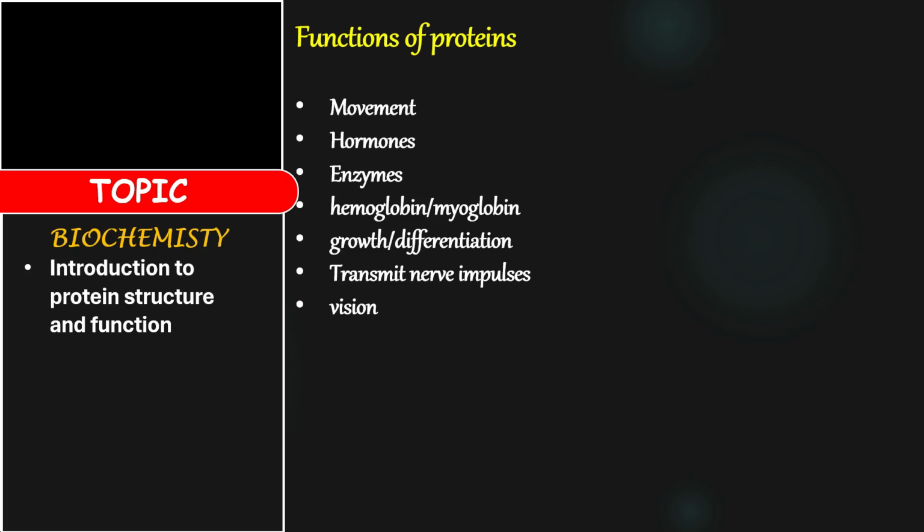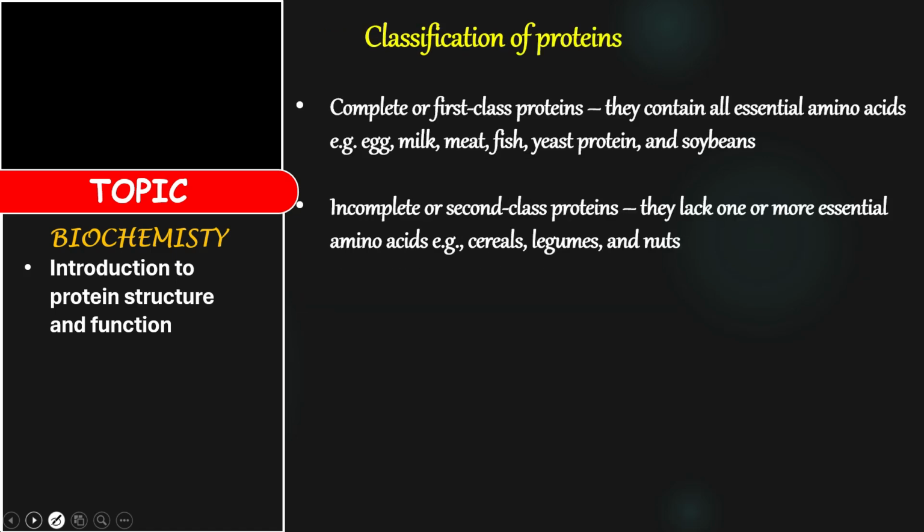Proteins help in growth and differentiation. Then the transmission of nerve impulses, like the neurotransmitters. There are neurotransmitters that are proteins. And then you have vision. All right, all these are some of the functions of protein. This is just something you can memorize, and then you reproduce it in the exam. No more explanation. Now, classification of proteins.